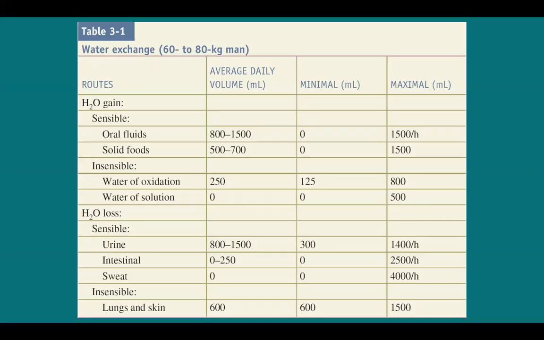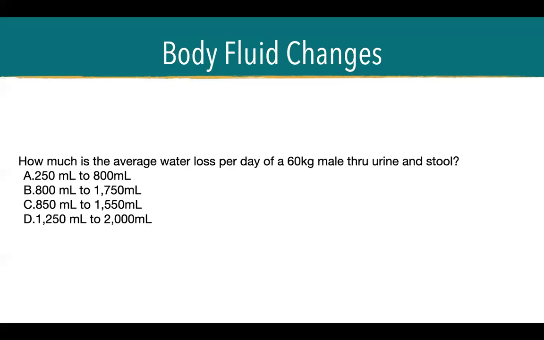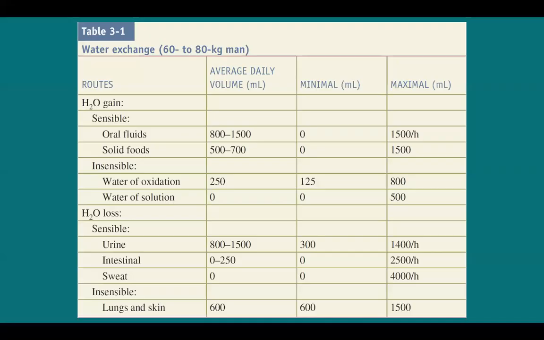Okay, so using this table, we can answer the following questions. How much is the average water loss per day of a 60 kilogram male through urine and stool? Let's look at the table. Let's add urine, 800 to 1,500, and stool, which is 0 to 250.